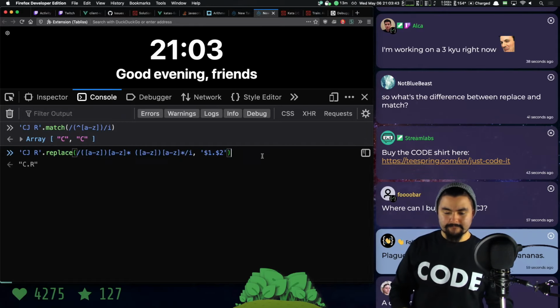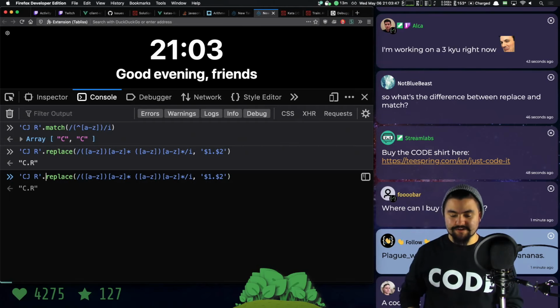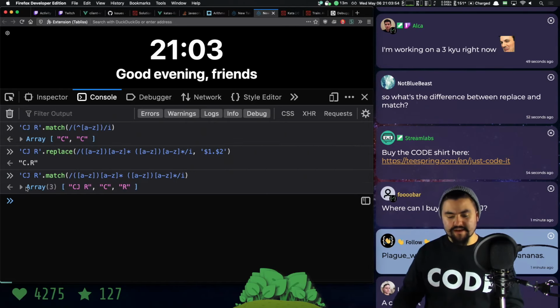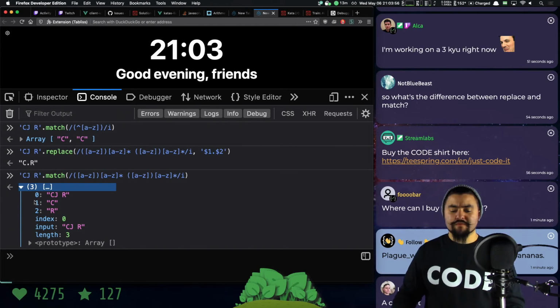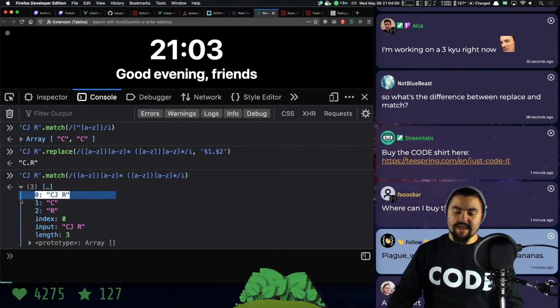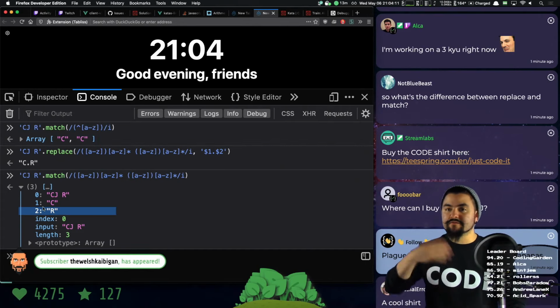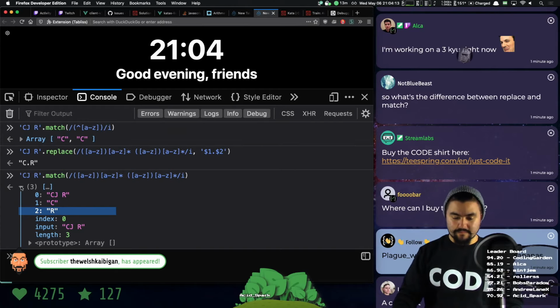So let's do this. Replace will actually replace in the string. If I do match, that does not accept a second parameter. Match returns an array where the first value in the array is the thing you're matching against itself. And then each other value in the array is a matched group. Because I had the group here, that's match 1 or index 1. And because I had the group there, that's index 2. So technically, I could have used match, and then from the resulting array, use 1 and 2.